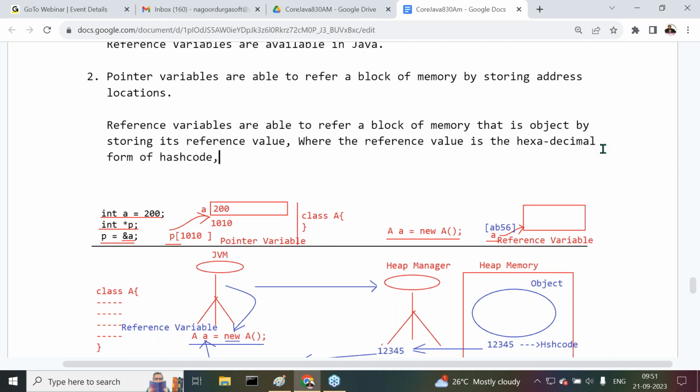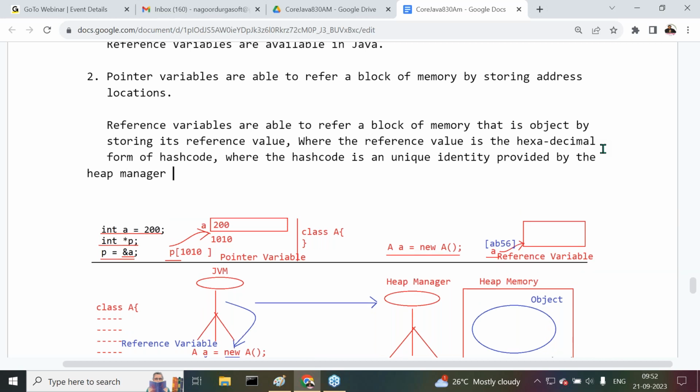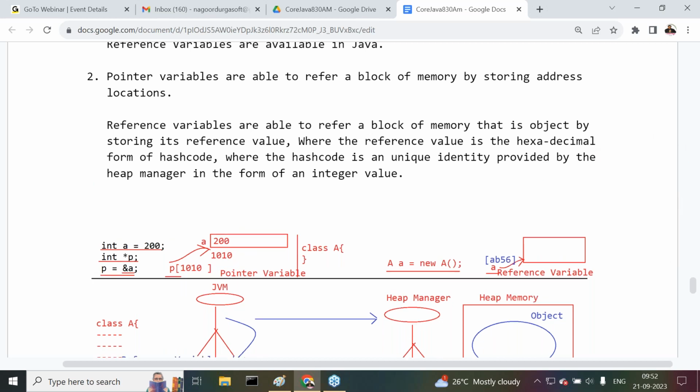Okay. Where the hash code is a unique identity provided by the heap manager in the form of an integer value. In the form of what there? An integer value. So it's not like any address location. That's okay. This is point number 2.